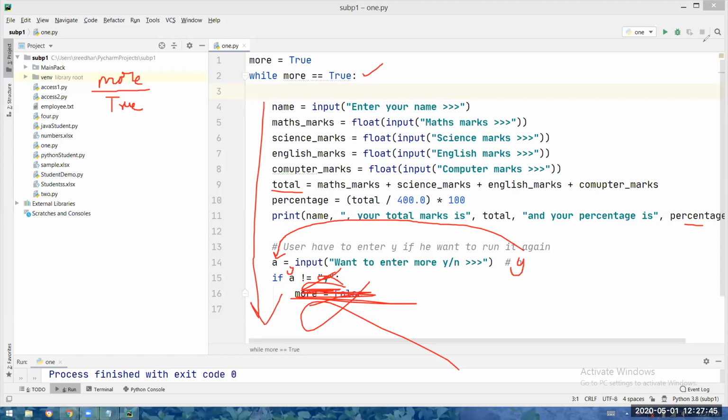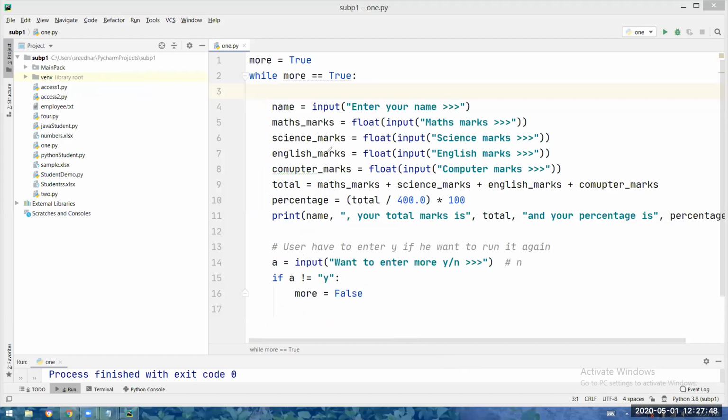Now what you have to do? Now you have to check the condition again. more value we have initialized to true in the memory. So now what is more value in the memory? More value is still true. True is equal to true, correct. Enter the block. Name, math, science, English marks for total marks and calculating percentage. So I'm displaying name, your total marks are total, your percentage is percentage.